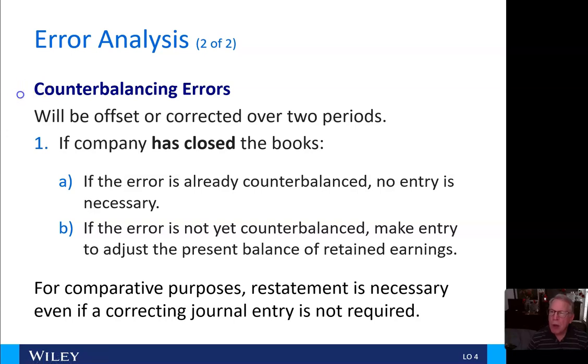And sometimes there are counterbalancing errors, and that would be offset or corrected over 2 periods. So if the company has closed the books, Alpha here, if the error is already counterbalanced, no entry is necessary. But for Bravo, if the error has not yet been counterbalanced, we would make an entry to adjust the present balance of retained earnings. So for comparative purposes, restatement is necessary even if a correcting journal entry is not required.